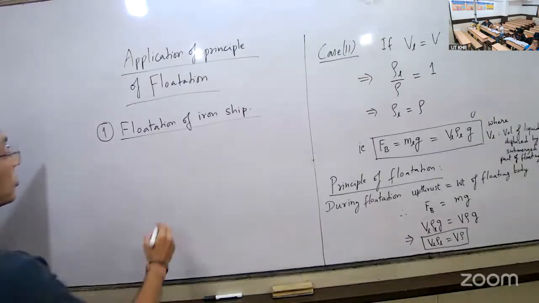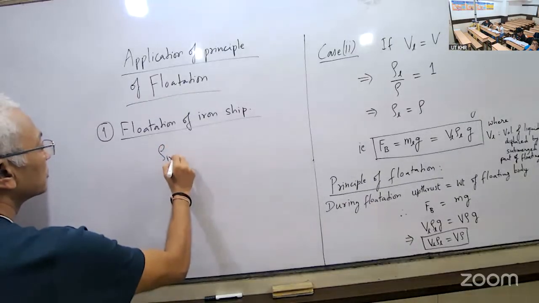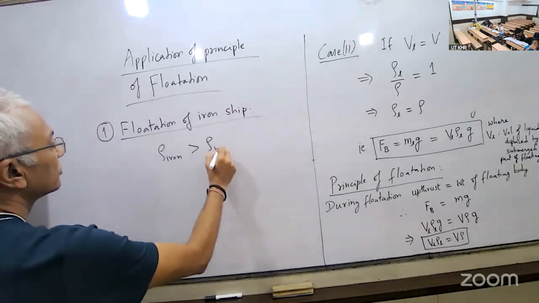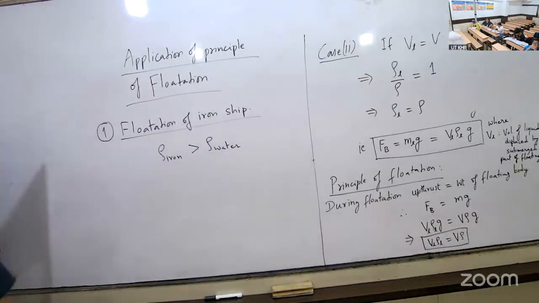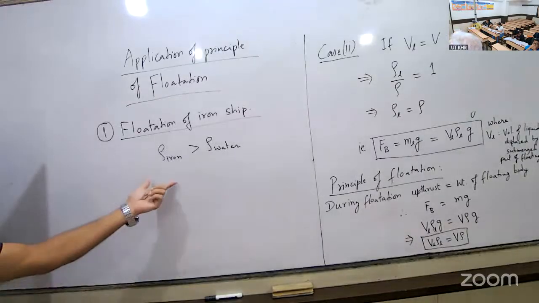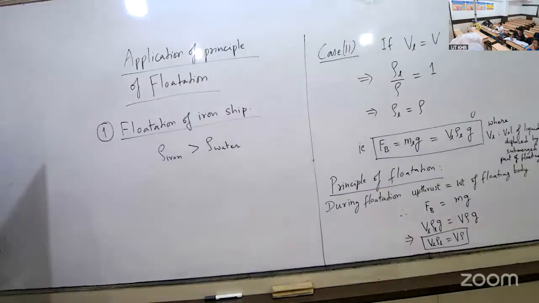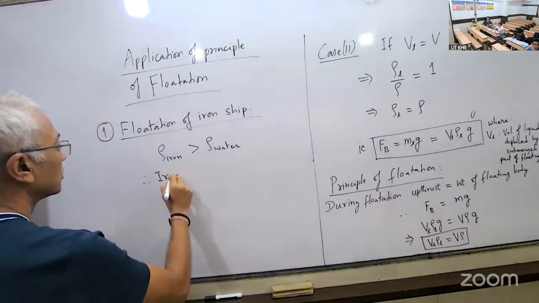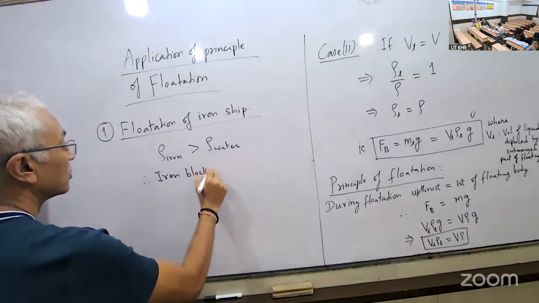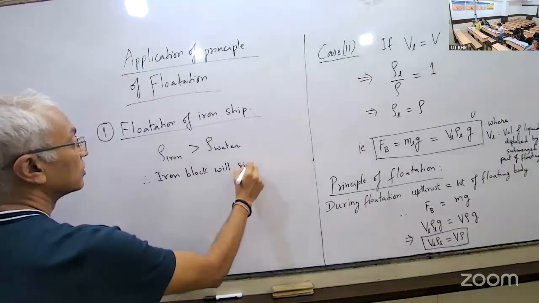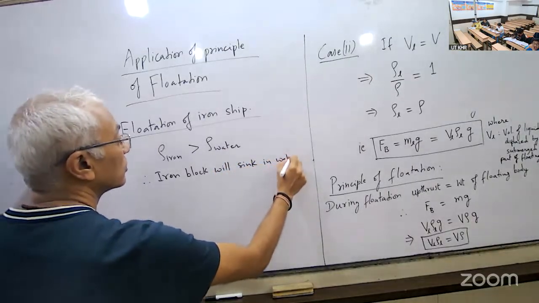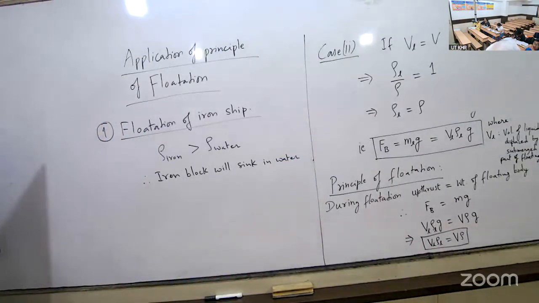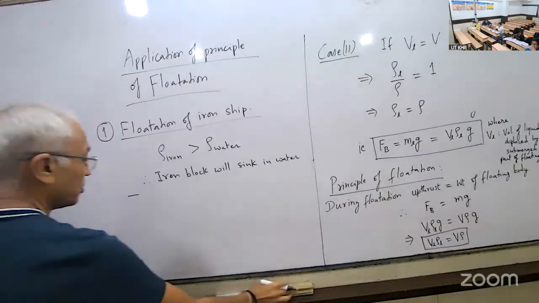ठीक है? So what is density of iron? Greater than density of water. So will therefore iron block float in water or sink in water? Therefore, iron block will sink. But what is ship? This is a solid iron block. It is hollow from inside. But ship is hollow.